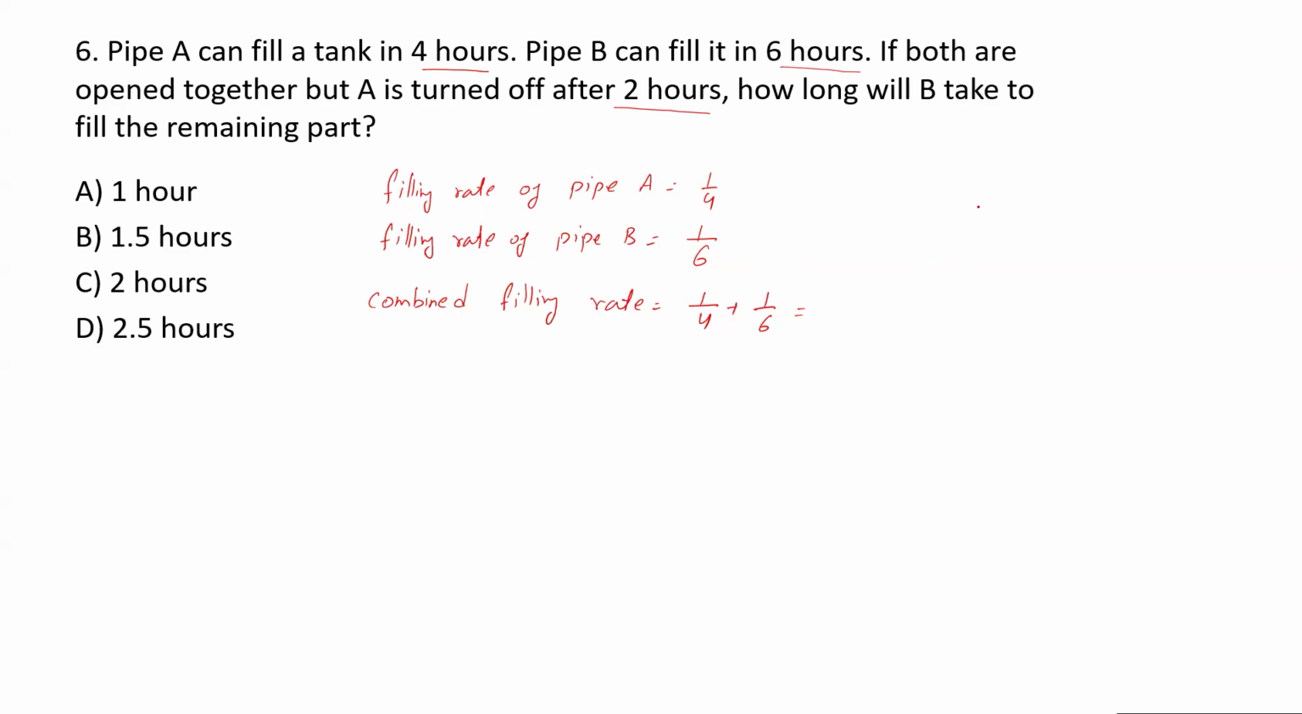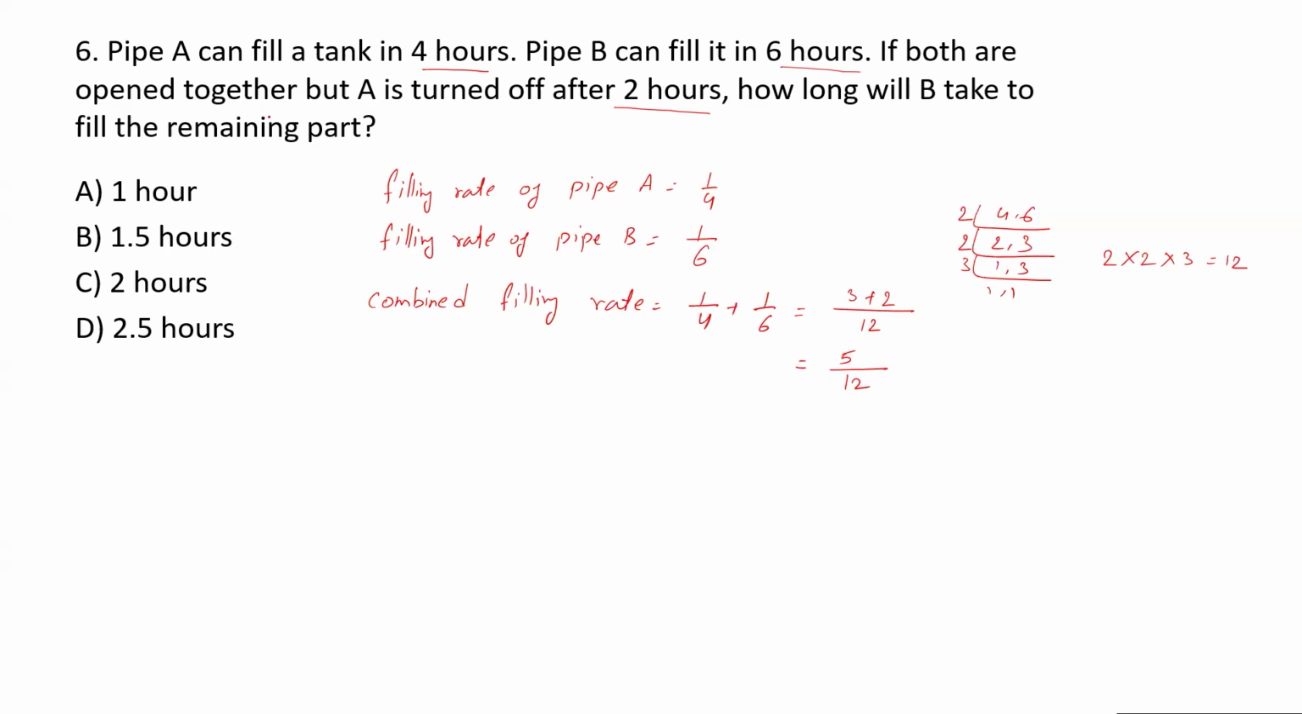Again, take LCM of 4 and 6. I'll start with 2. It is 3 into 1, 3 as it is, 3, 1 and 1. So LCM is 2 into 2 into 3. 2 into 2, 4. 4 into 3 is 12. So LCM is 12. 4 3s are 12. 6 2s are 12. So it is 5 upon 12. So combined filling rate is 5 upon 12, right?